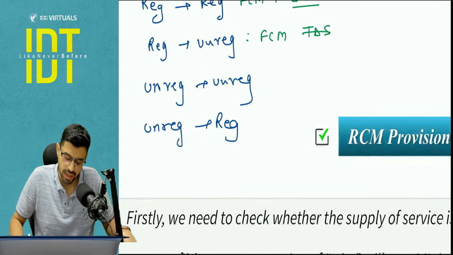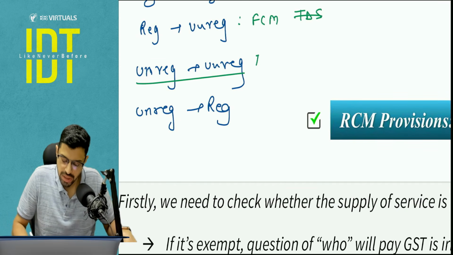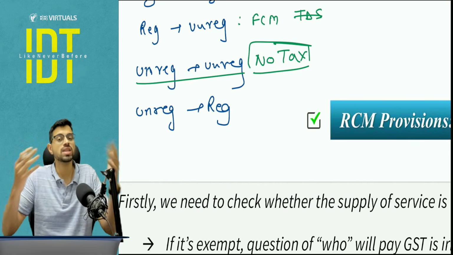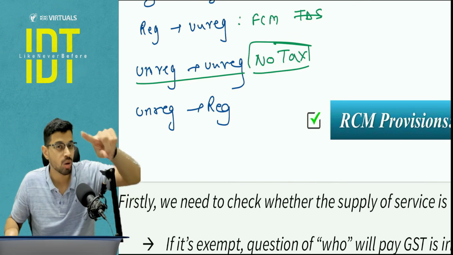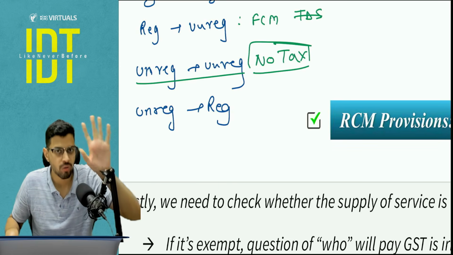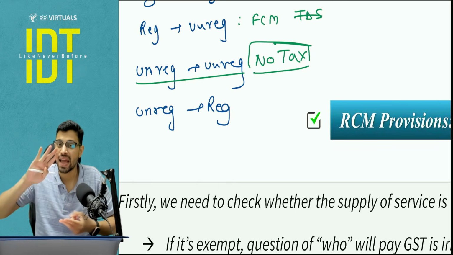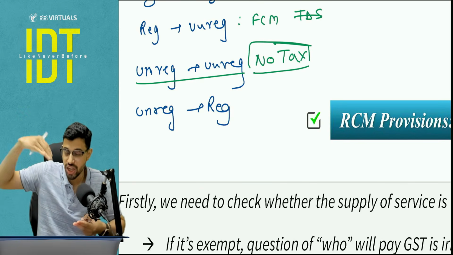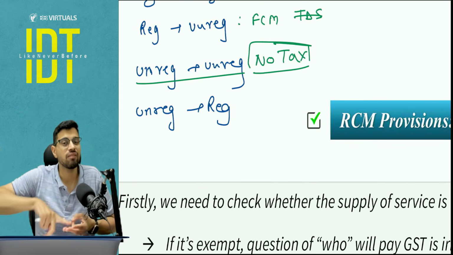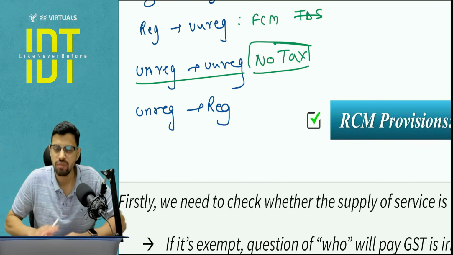The recipient is unregistered. Unregistered to unregistered, no tax. Don't say the word exempt, just write no tax, because when you say the word exempt, it has to fall under section 2 clause 47 exempt supply. Do you know what is exempt supply? Exempt supply means something which is nil rated, something which is exempt under chapter number 4, notification number 12/2017, and one is the non-taxable item. But here we will say no tax.